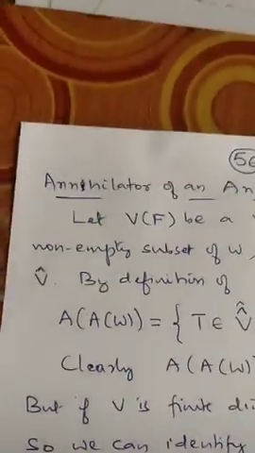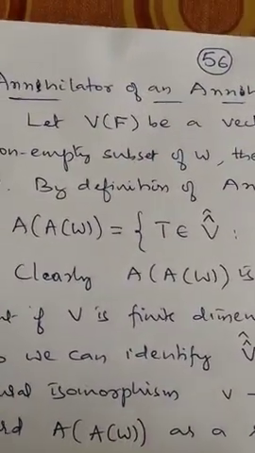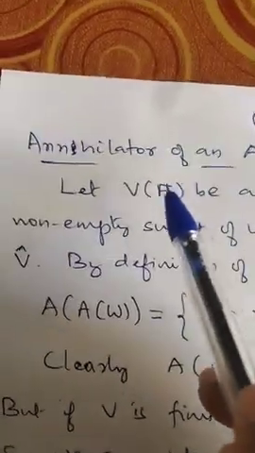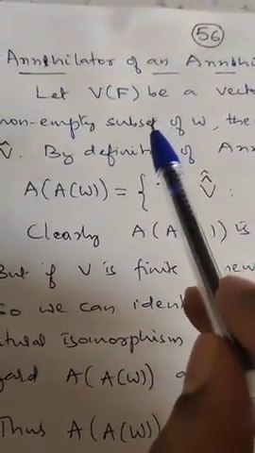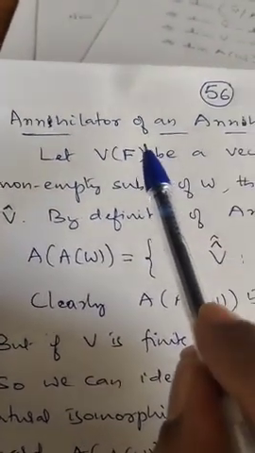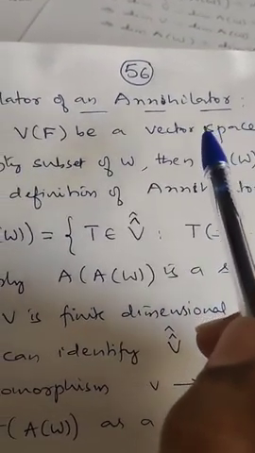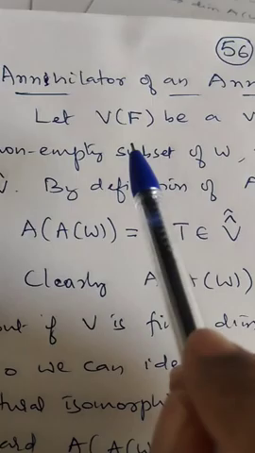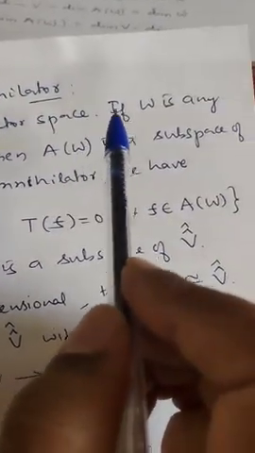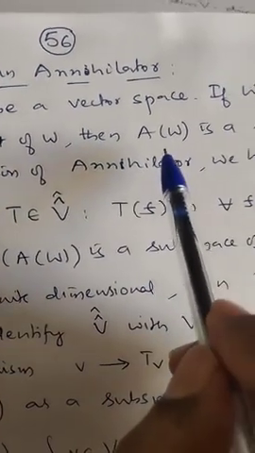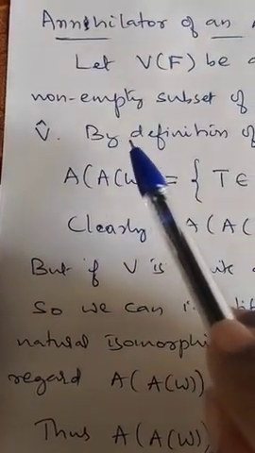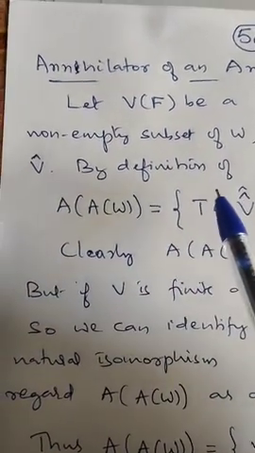Now, like the second dual of the vector space, we can define the annihilator of an annihilator. A of W is an annihilator of W, so we can define the annihilator of an annihilator. For this, let V be a vector space and W any non-empty subset of V. Then we know that A of W is a subspace of which space? V cap. This is called the annihilator of W.